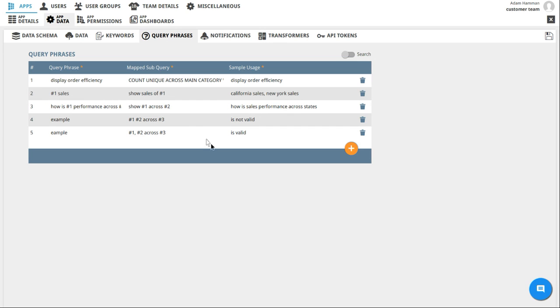Do not forget to click on the Update Query Phrases button on the top right after you are done with all your changes.